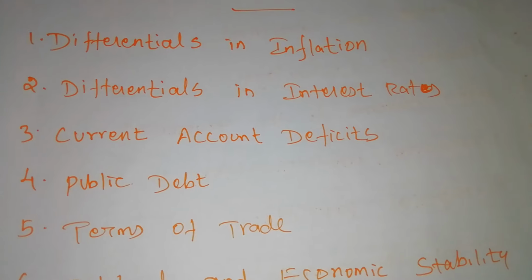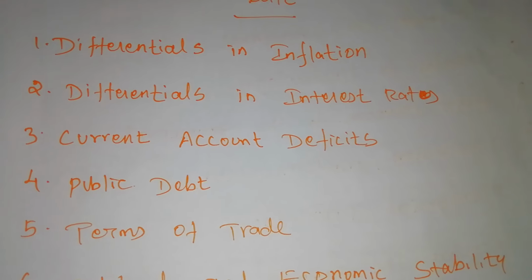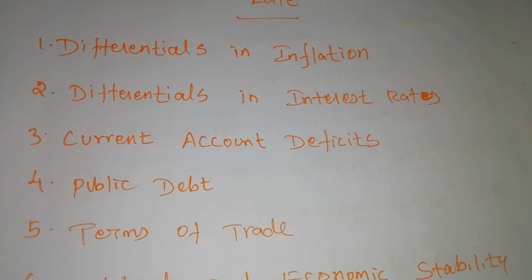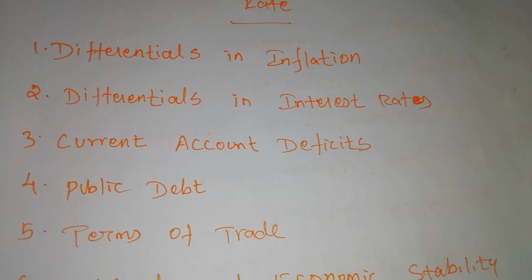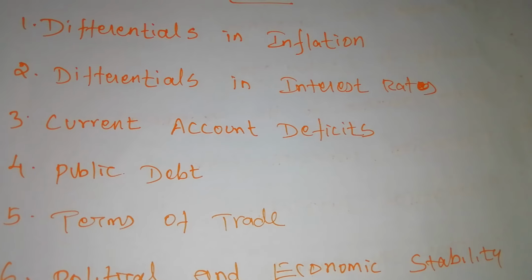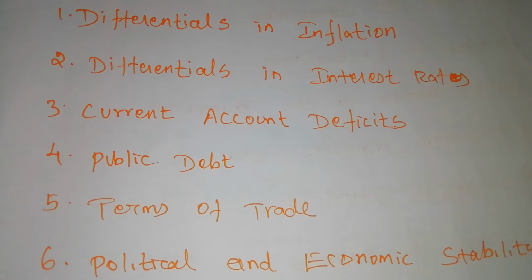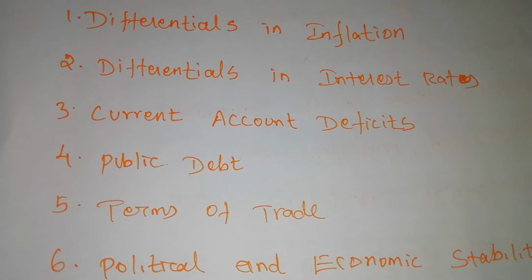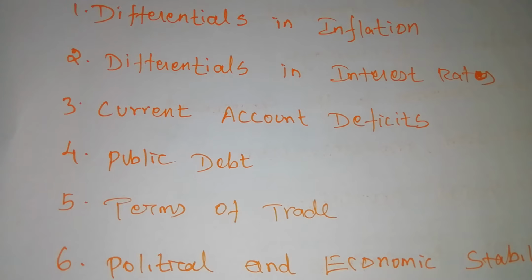In inflation time, the central bank will fix a high rate of interest for lending money to entrepreneurs. But if any nation fixes a high rate of interest, the value of money may change. A high interest rate attracts foreign capital and causes the exchange rate to rise, and vice versa.